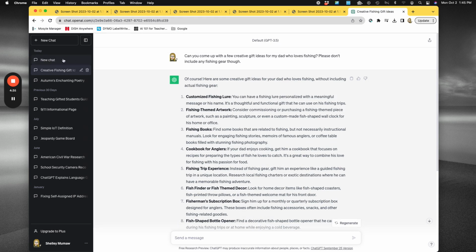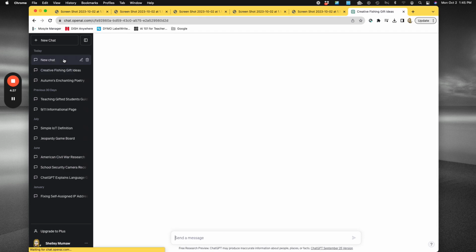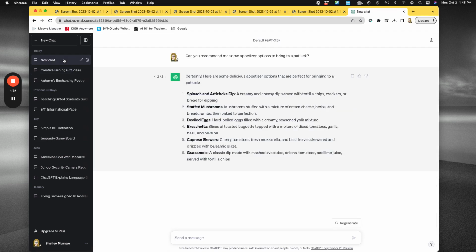If I want, I'm going to go back here to new chat. This is one that I had done as well previously and didn't have a name. It was the same thing: what would be something to bring to a potluck. So it created this based upon those ideas that are generated and shown down below.